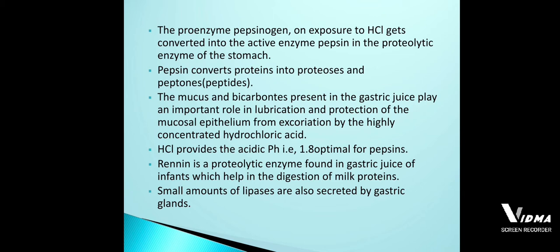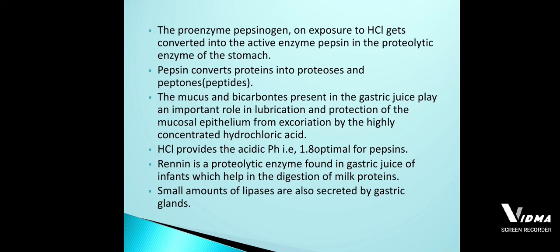And then in the stomach, whatever food enters the stomach is going to be stored for 4 to 5 hours. Within that 4 to 5 hours the food is made to mix thoroughly with the gastric juice. When the food gets mixed with the gastric juice, that is called chyme.